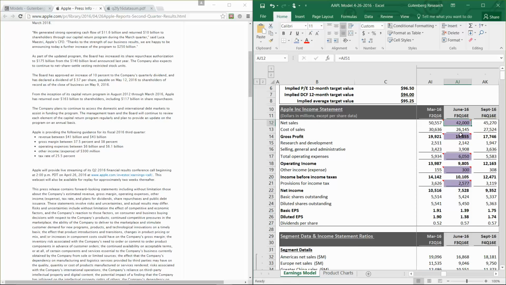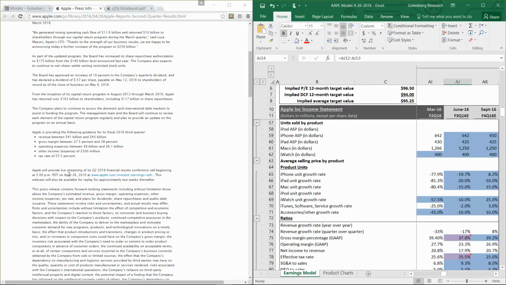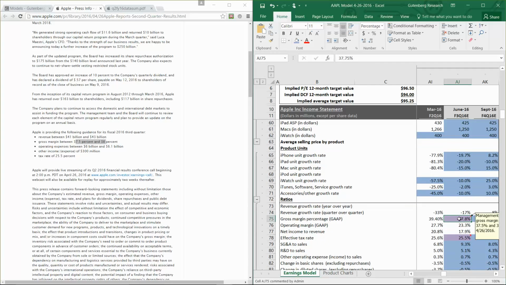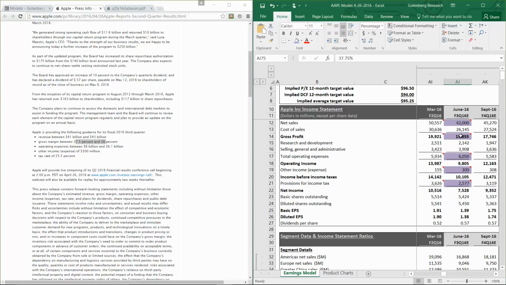So when we changed the growth rate in the ASP, we were able to get back to the midpoint of management's guidance at 42 billion. And then we set our gross profit margin equal to the midpoint of management's guidance from tonight. So you can see that they guided between 37.5 and 38% gross margin. So we have 37.75% down here. That gets us to gross profit on the income statement.